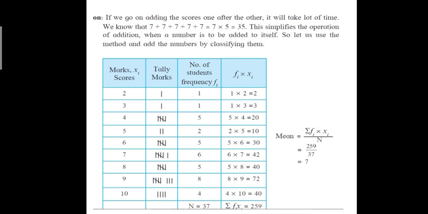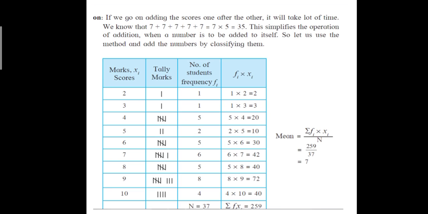So here the marks scored by 37 students are shown. Now let us see in what way we can find out the mean of the data. Here, to find the mean, if you go on adding the scores of 37 students, it is difficult work. So instead of that, we can simplify our work. We can make our work simple by making a table.